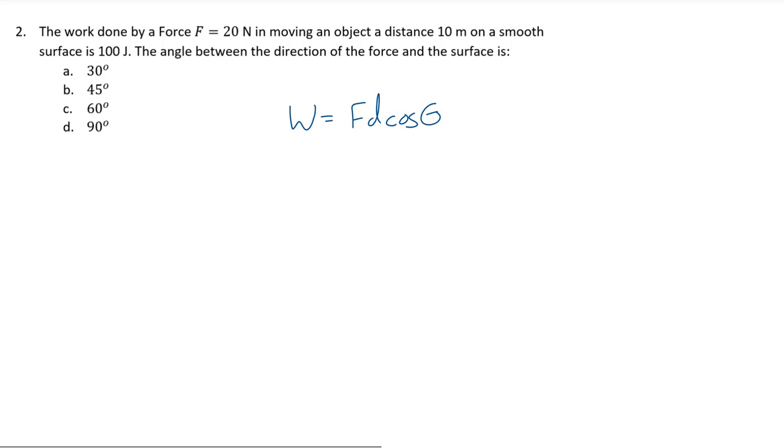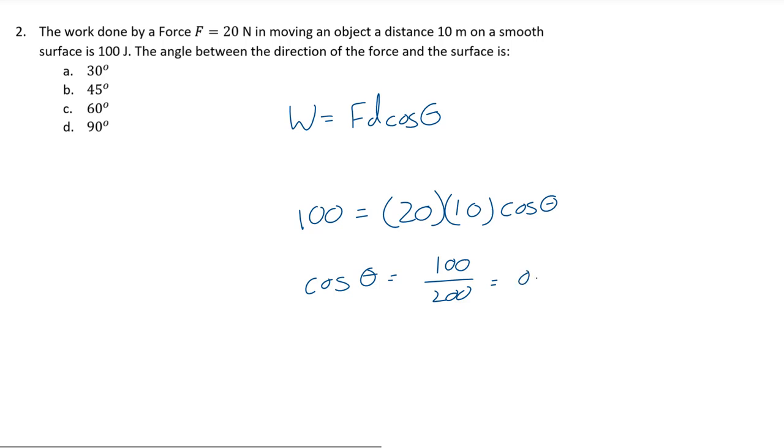Subbing in the three quantities that we know, the work done is equal to 100 joules, the force is equal to 20, the distance, which in this simple case is simply the magnitude of the displacement, which is 10, multiplied by cosine of the angle we are looking for. Rearranging this, we get that cosine of that angle is equal to 100 over 200, which is simply a half. Therefore, the angle theta is equal to the inverse cosine of a half, which I hope you remember is 60 degrees. Therefore, the correct option is option C.